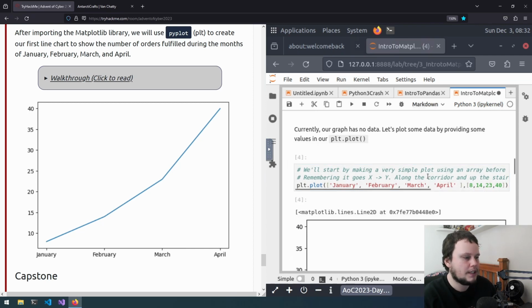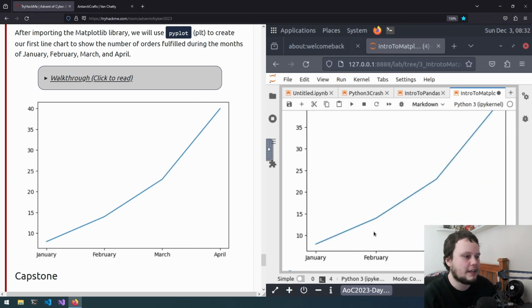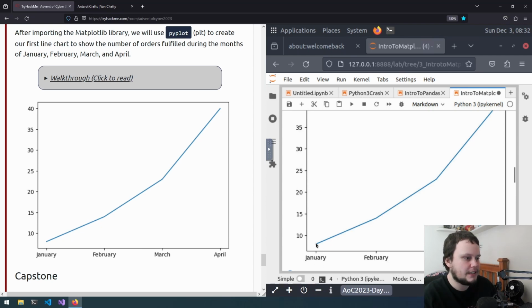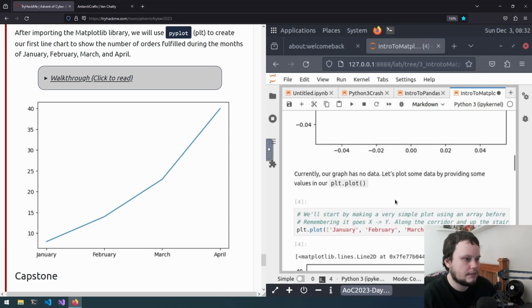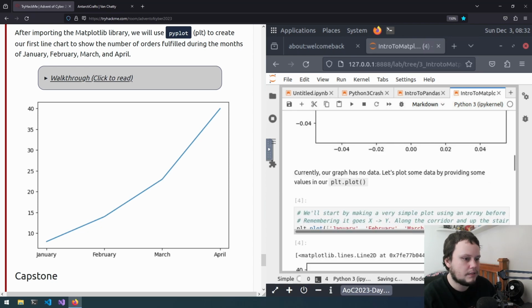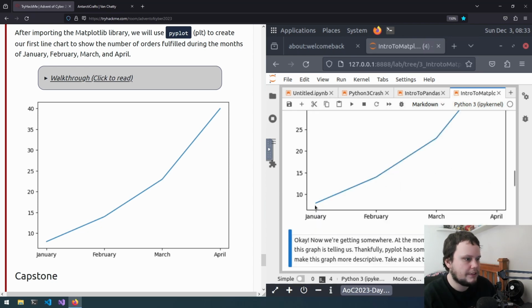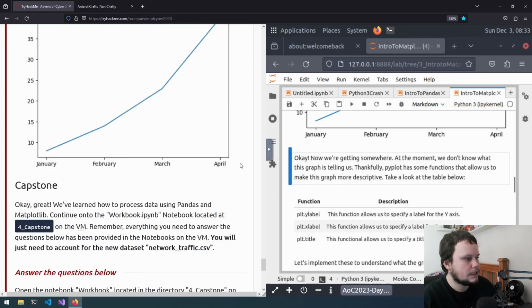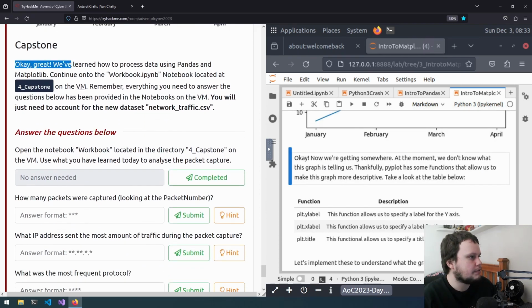Run that, and we can see we've now got a line graph, with the x-axis being the different labels for the data, and the y-axis being the data values. January, if we look at the data we gave it, is 8, 14, 23, 40. So January 8 is here, February is about 14, March is 24, April is 40. Okay, let's carry on. Great, we've learned how to process data using pandas and matplotlib.